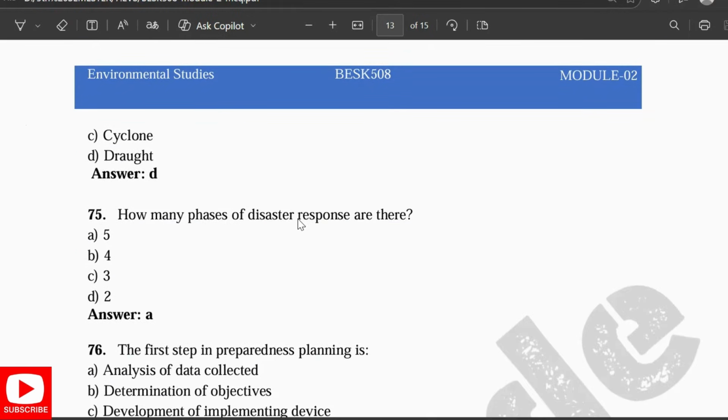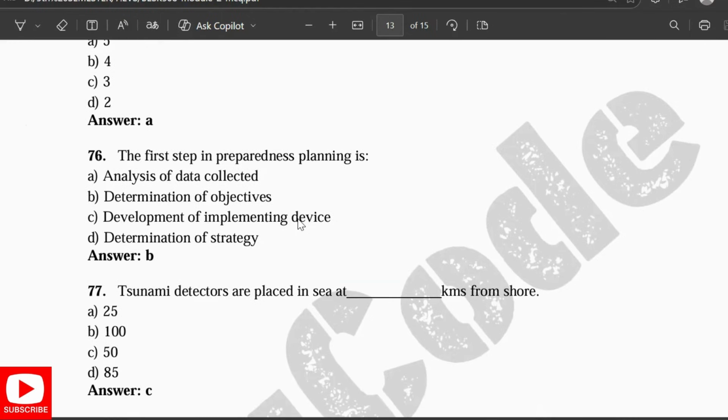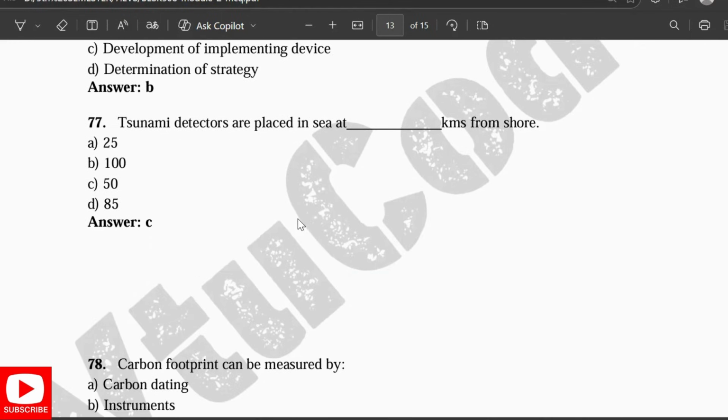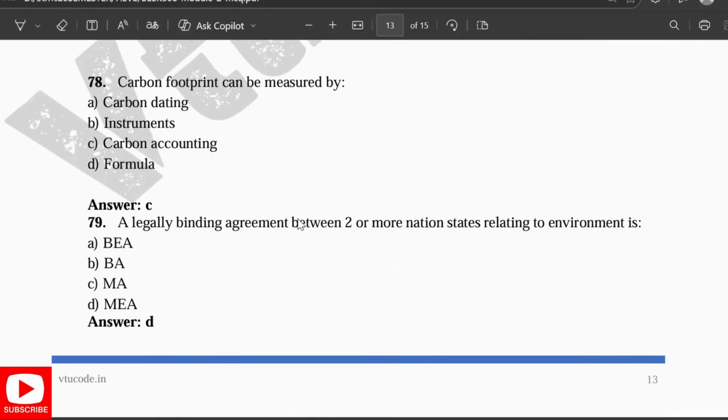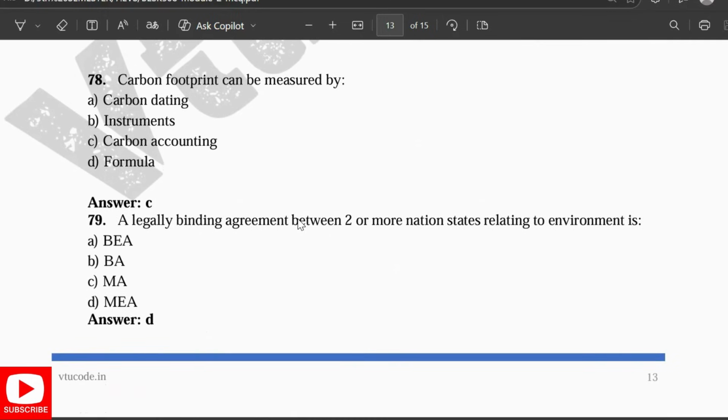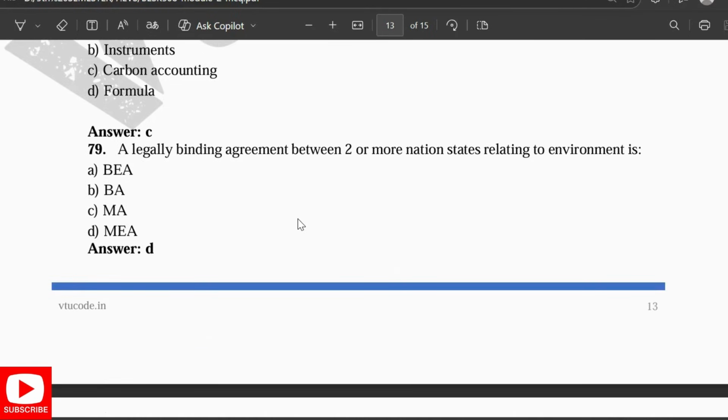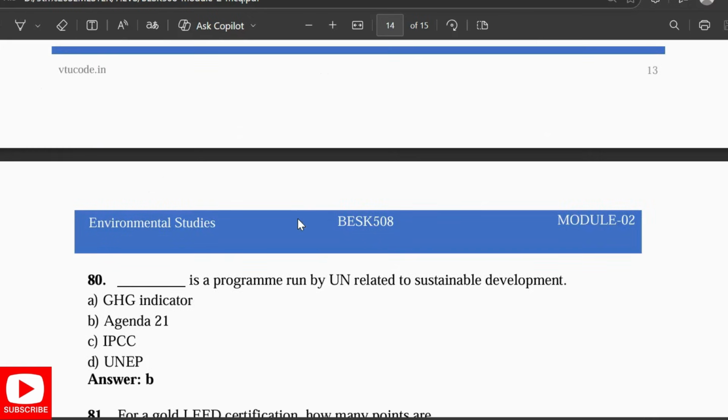Which of the following is an example of a slow onset disaster? Drought. How many phases of disaster response are there? We are having 5 phases. The first step in preparedness planning is determination of strategy. Tsunami detectors are placed in the sea at 50 kilometers from shore. Carbon footprints can be measured by carbon accounting. A legally binding agreement between two or more nations relating to the environment is MEA.